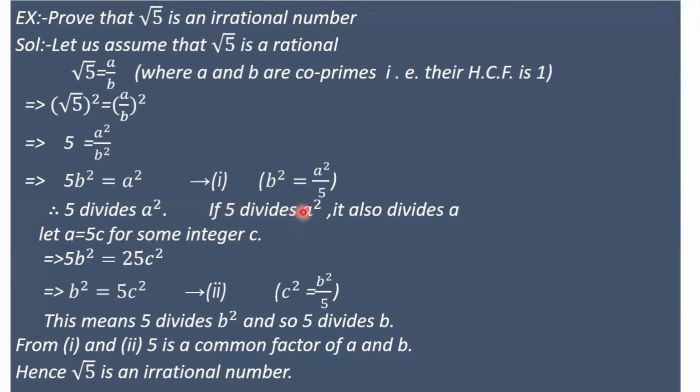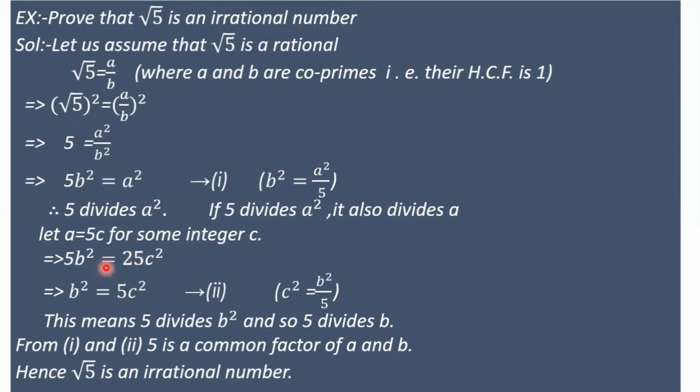If 5 divides a square, it also divides a, according to the consequence of the fundamental theorem of arithmetic. Let us consider a equal to 5c for some integer c. After substituting a equal to 5c in equation 1, 5b square equal to 5c whole square, that means 25c square.